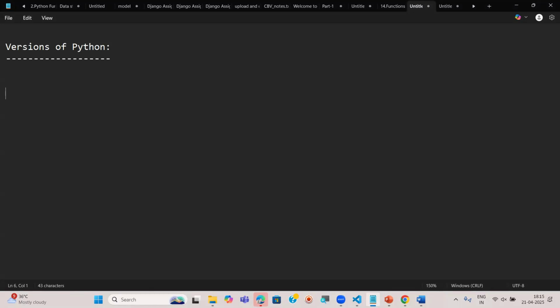See, generally any software contains versions, with a series of numbers like 1, 1.1, 2, 2.1, 2.2, 2.3, then 3, 3.1, something like that. I hope you already know Robo 2.0. So there are some different versions available in Python, and for these versions they gave different numbers, as I said, 1.0, 2.0, 3.0.